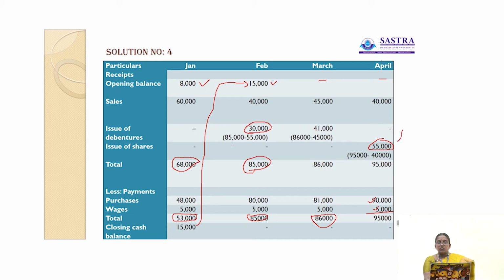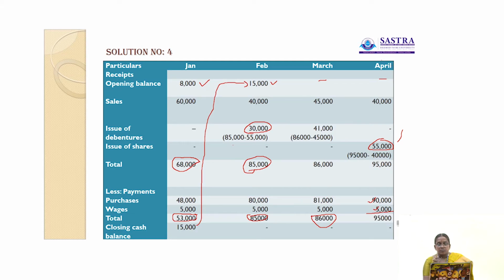So in the month of March, here there is no opening balance. Sales 45,000. The issue of debentures and shares, 86,000 minus 45,000, 41,000. So 41,000 they can utilize for issue of debentures. Then the last one is April. In the month of April, 40,000 is the sales.